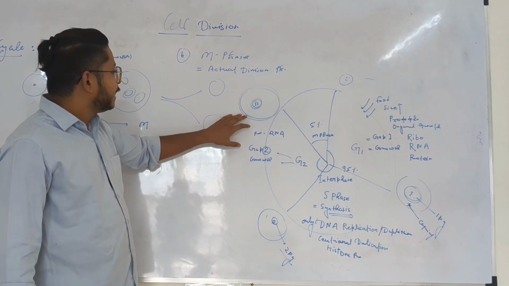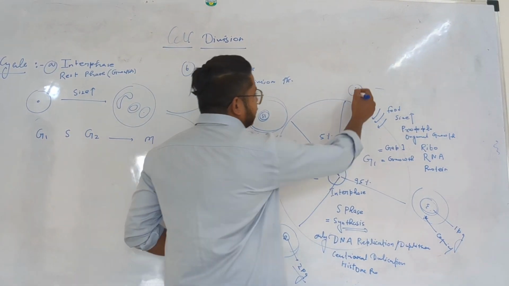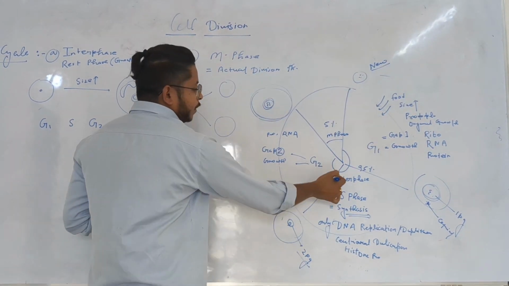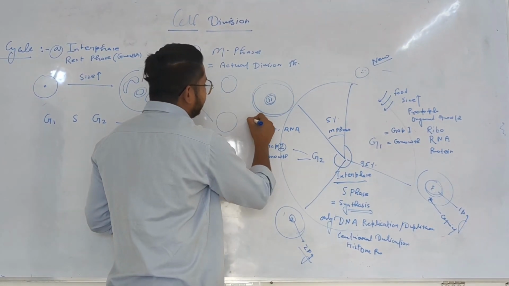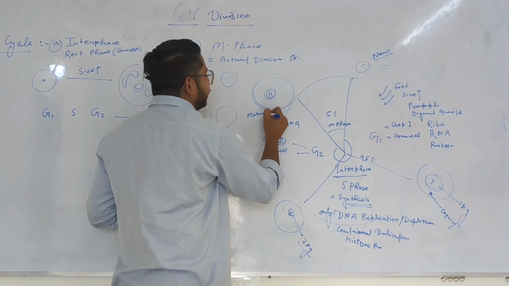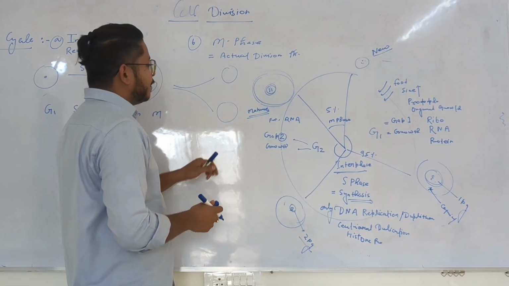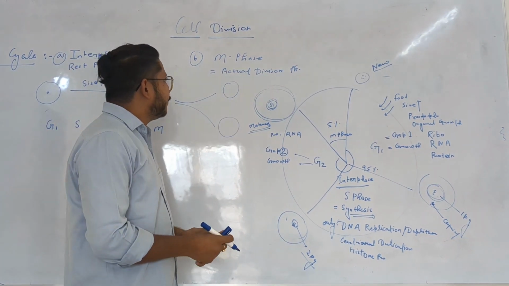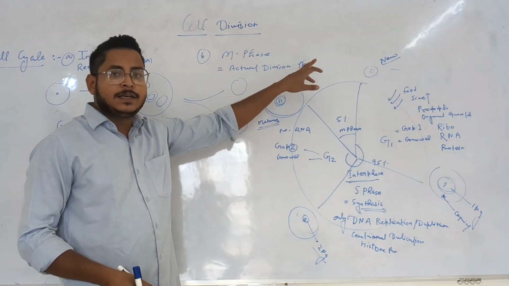And the cell present here, when we started the cycle, is a new cell, but the cell obtained after the interphase is known as a mature cell. So the mature cell then goes to the M phase, which is called the actual division phase.